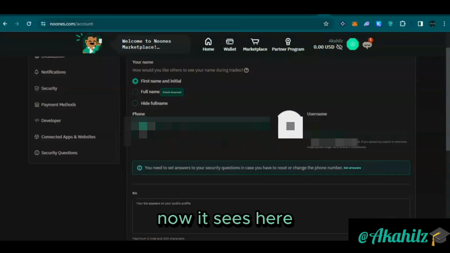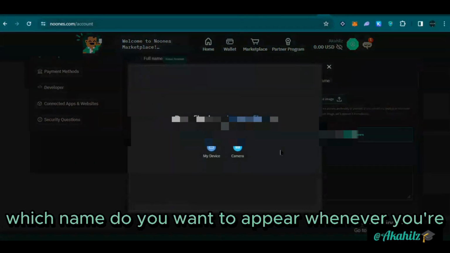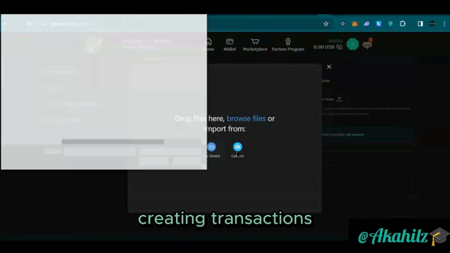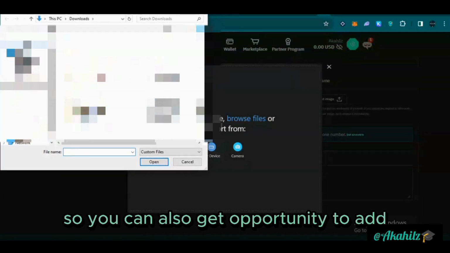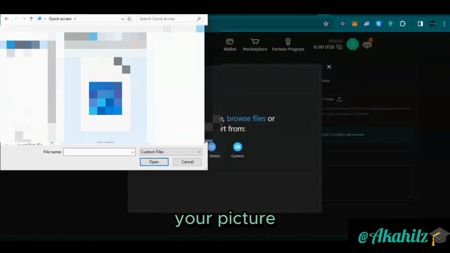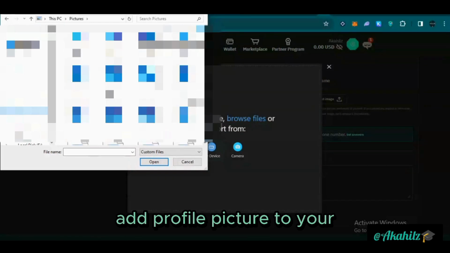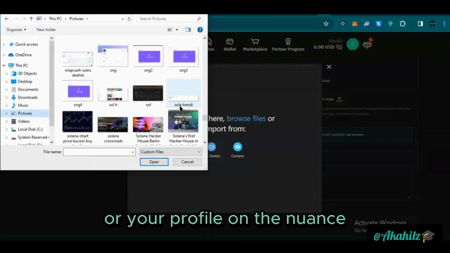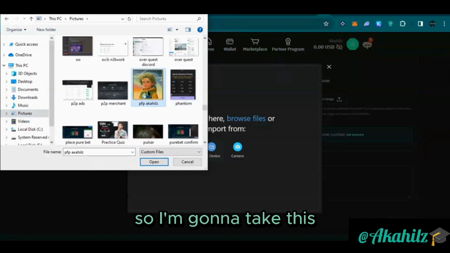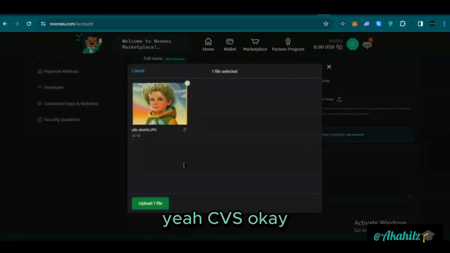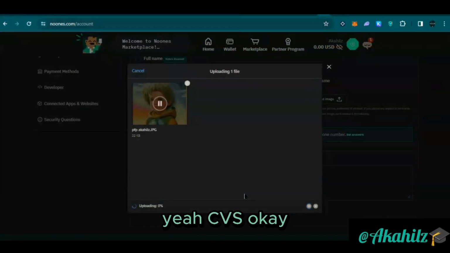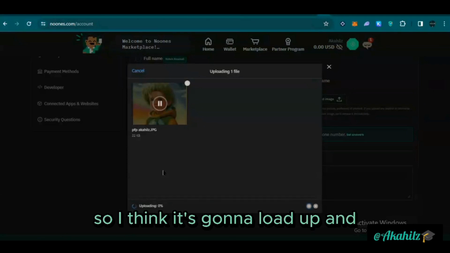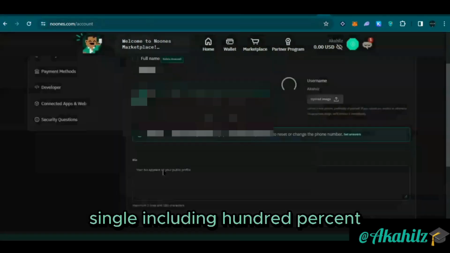Now it says here, which name do you want to appear whenever you're creating transactions. So you also get an opportunity to add a profile picture to your page or your profile on NoOnes. So it gives you more accessibility. So I'm going to take this, save it. Okay, so I think it's going to load up, and I think it's uploading 100%.